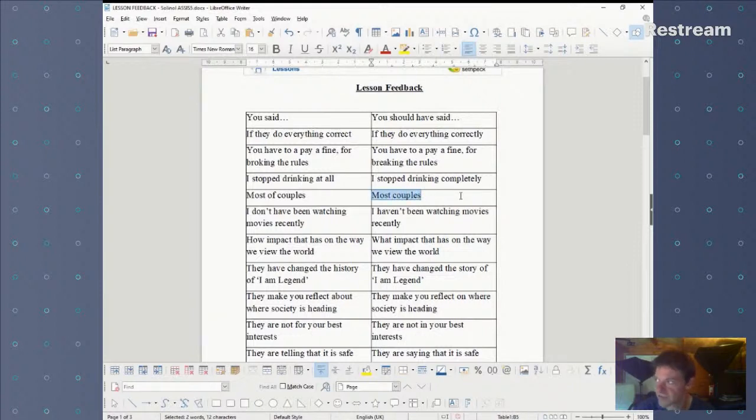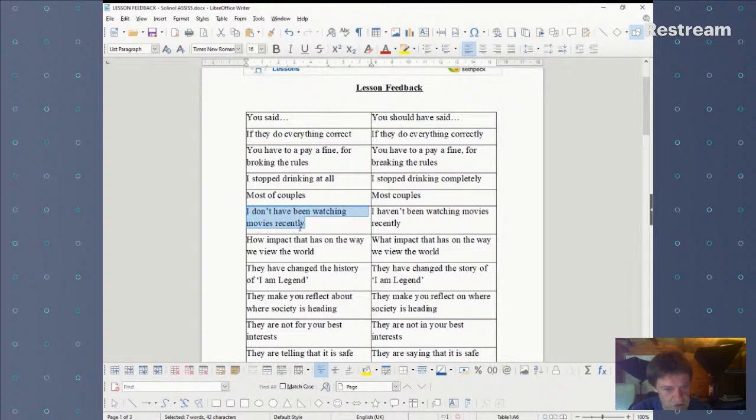Most of the men, most of the women, they're correct. But you would only use them if you're talking about a specific group of men or a specific group of women. Otherwise, you just say something like most men drive faster than most women, something like that. If you're talking really generally, but only use most of the men or most of the women if you're speaking specifically.